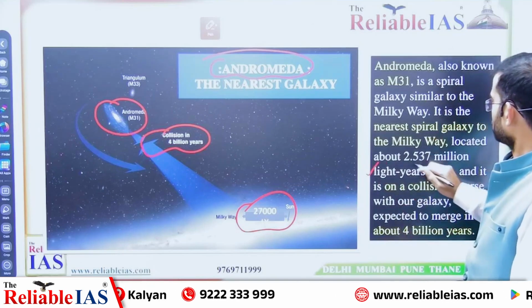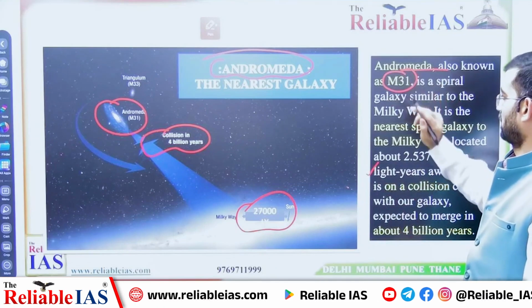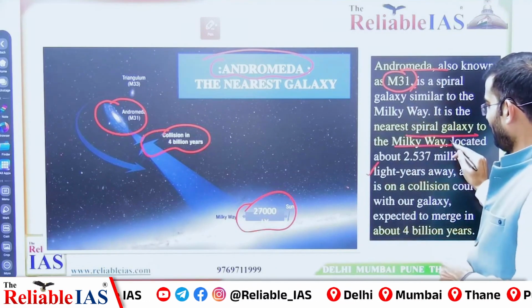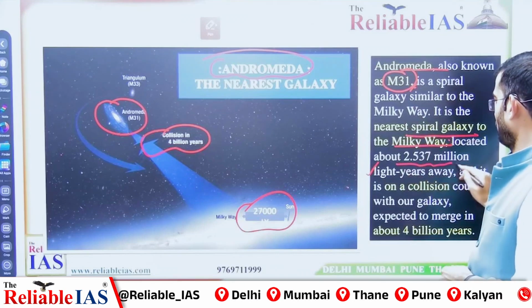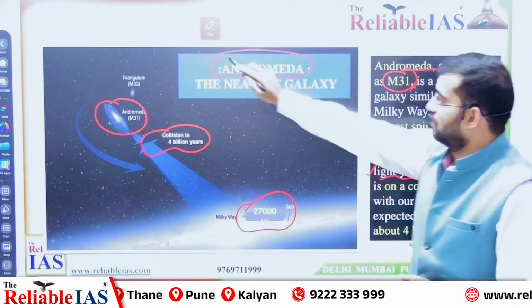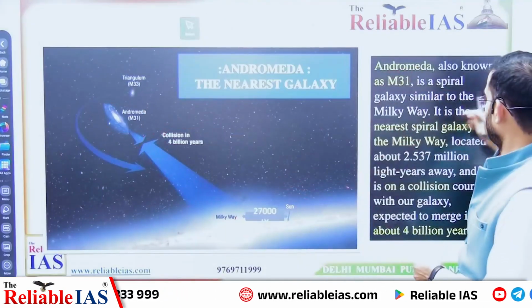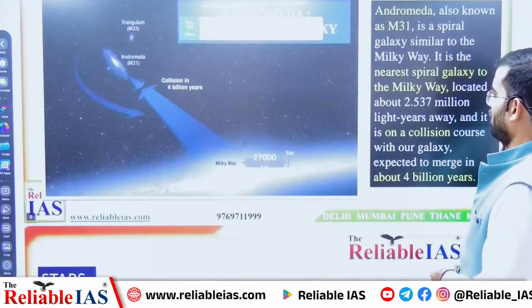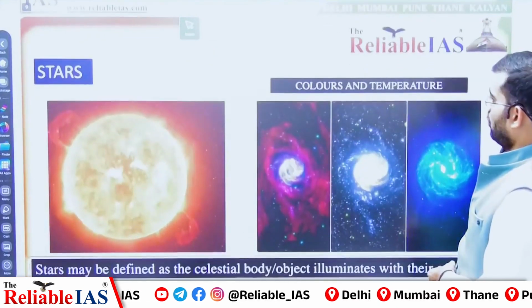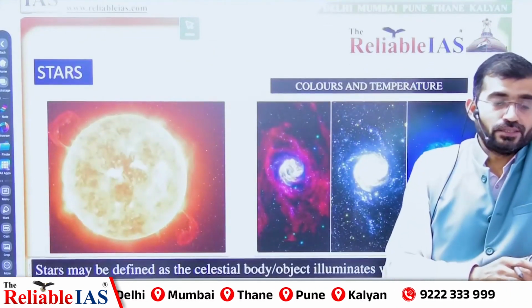Now, Andromeda, also called M31, is the nearest spiral-shaped galaxy, 2.5 million light years far away. Now, this was the galaxy. So galaxy, we learned, is a system of stars and other objects. Now come to the star.